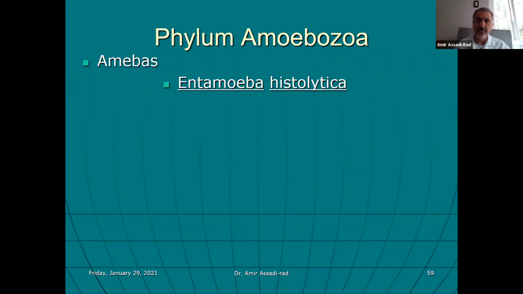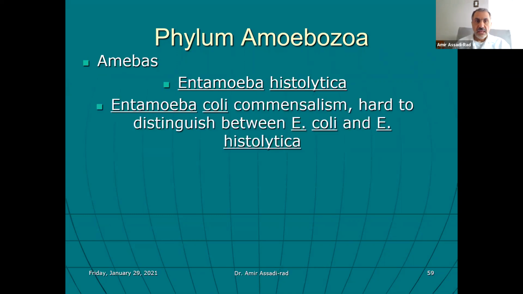Of course, it's caused by amoeba, but dysentery can be caused by different organisms. In this case, they call it amoebic dysentery.